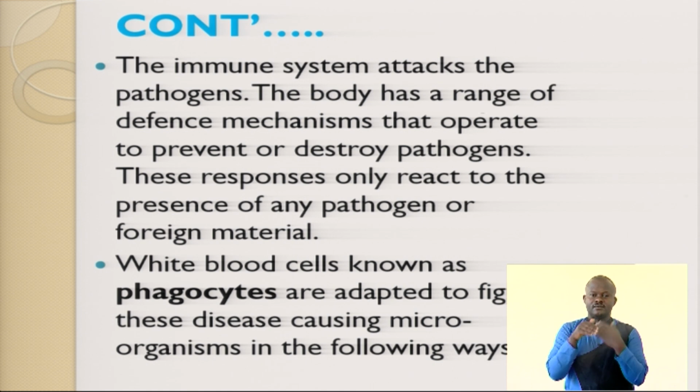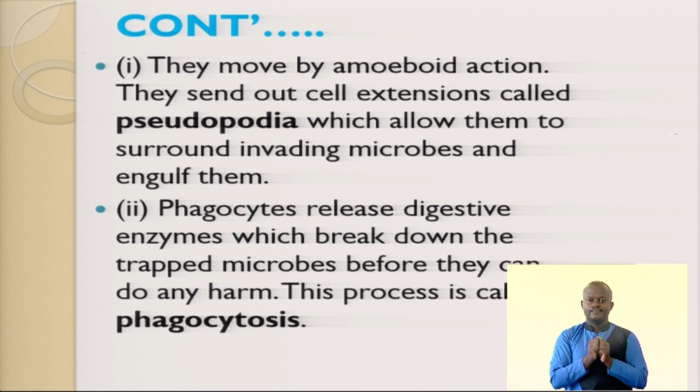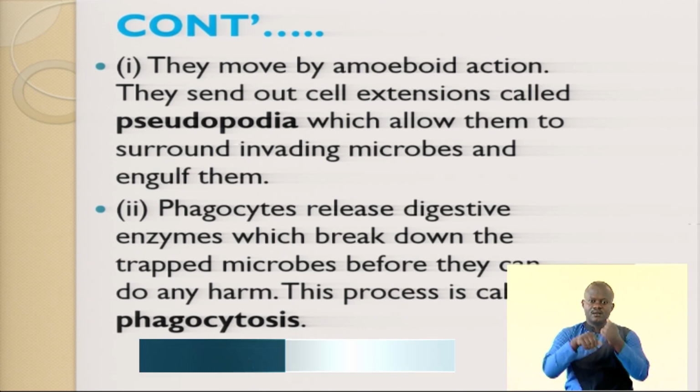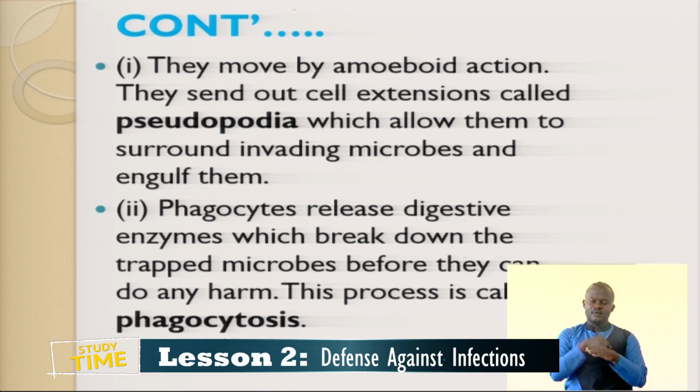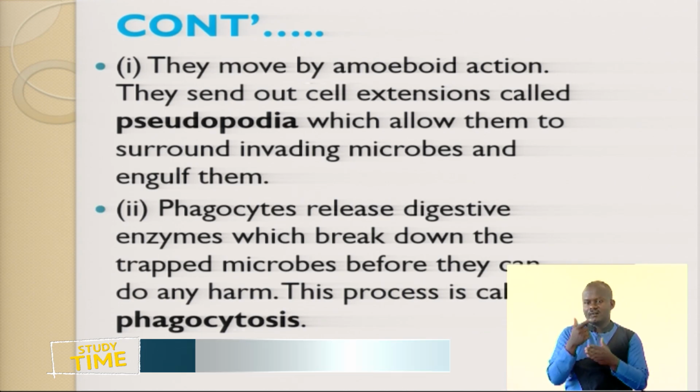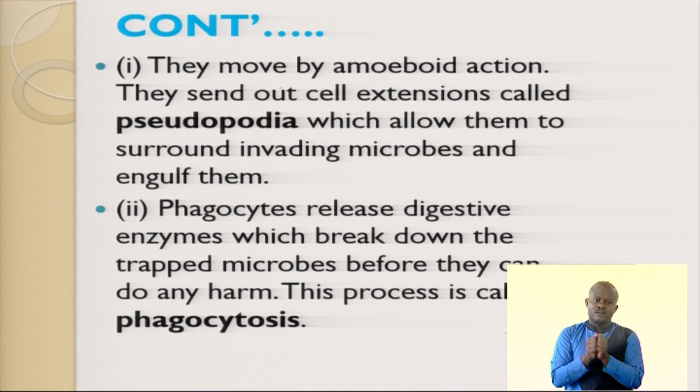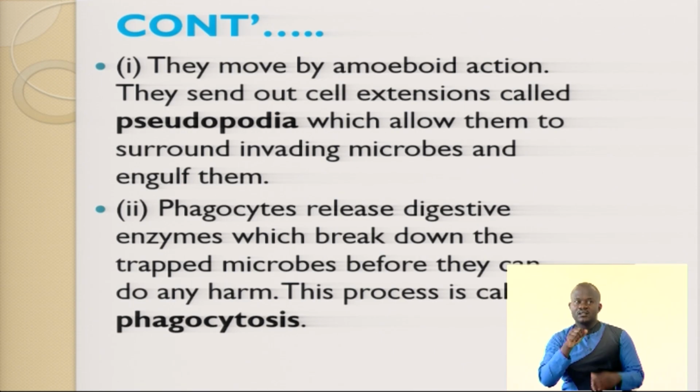Phagocytes are adapted to fight these disease-causing agents or microorganisms in the following ways. Number one, they move by amoeboid action, how an amoeba moves. And they send out cell extensions called pseudopodia, which allow them to surround and engulf microorganisms. This is a disease-causing agent. The white blood cell is able to surround and engulf it. These are called pseudopodia.